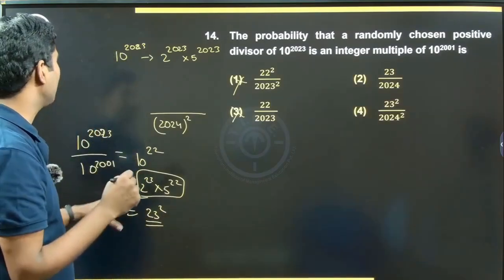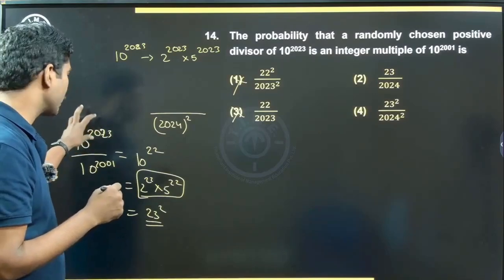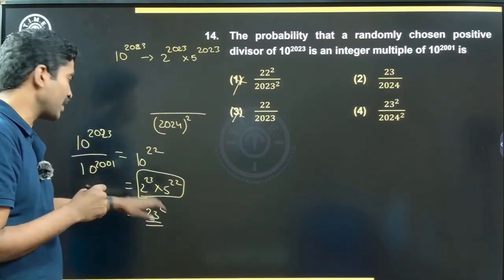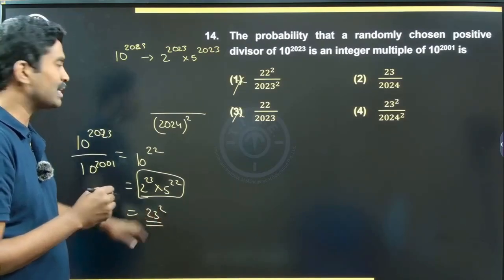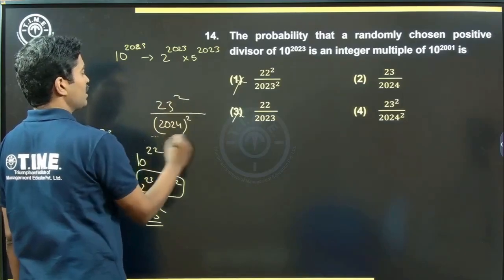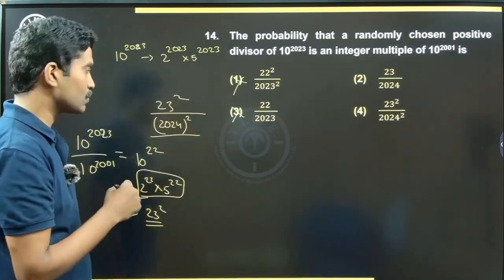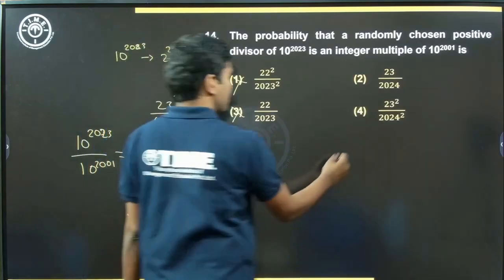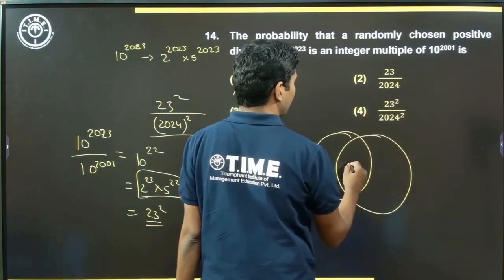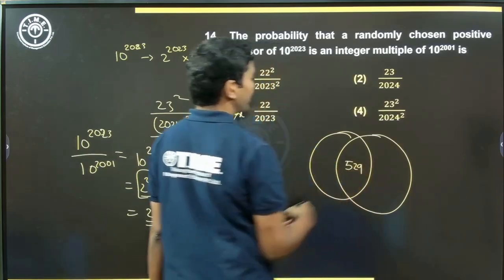Out of the total factors of 10 power 2023, how many are also multiples of 10 power 2001? That's what we're trying to find out. And there are 529 such, alright, we're leaving it at 23 square by 2024 square. So you can also imagine it like a Venn diagram, right? So here in this region you have 529 factors.